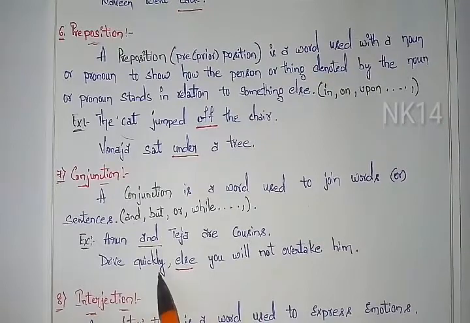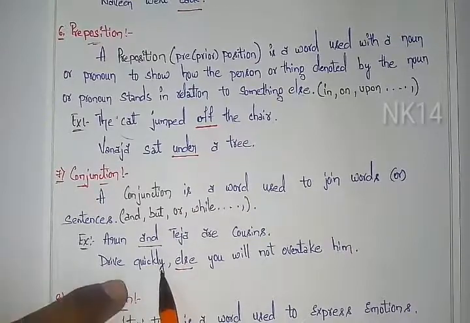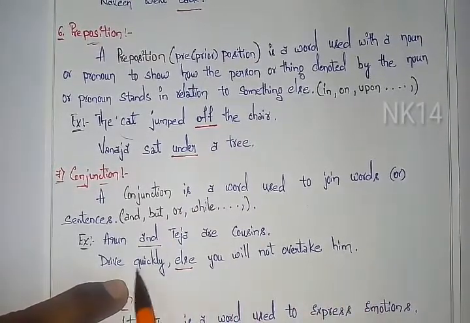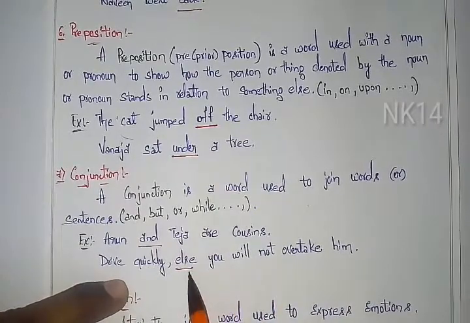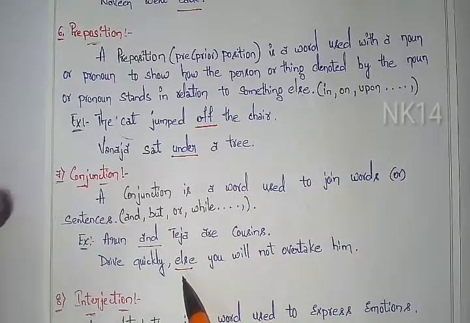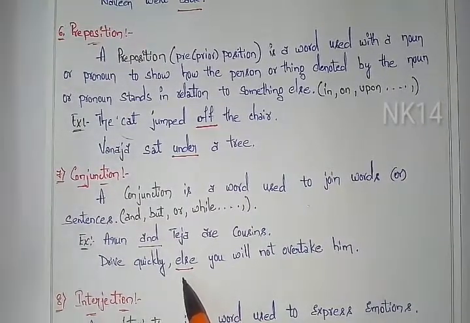Next, drive quickly, else you will not overtake him. So what happened? Drive quickly is one sentence and you will not overtake him is one more sentence. These two sentences are joined by adding else. So by this we can say a conjunction is a word which is used to join two words or two sentences.